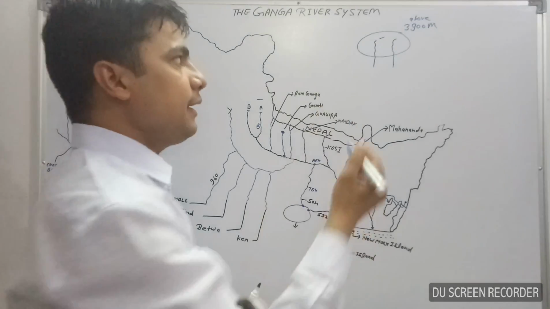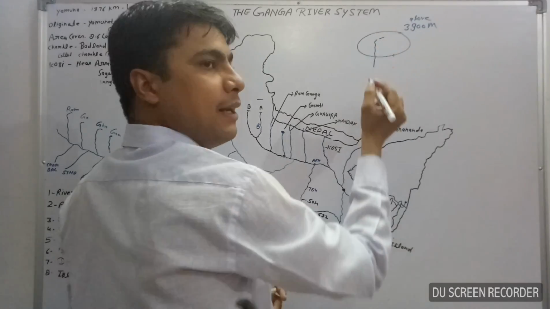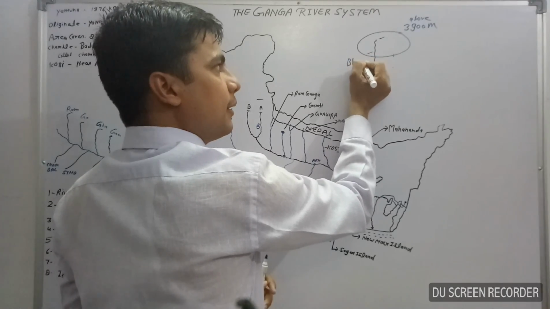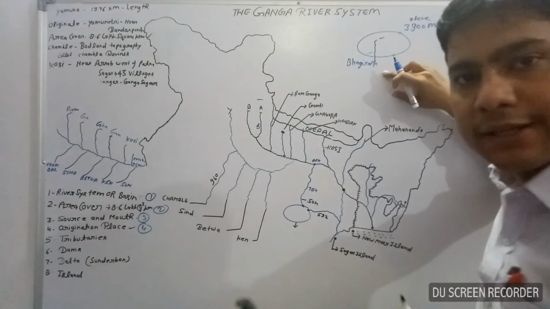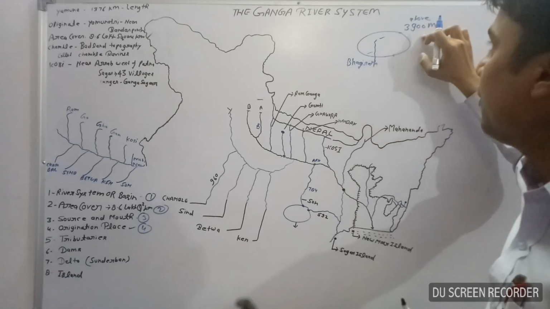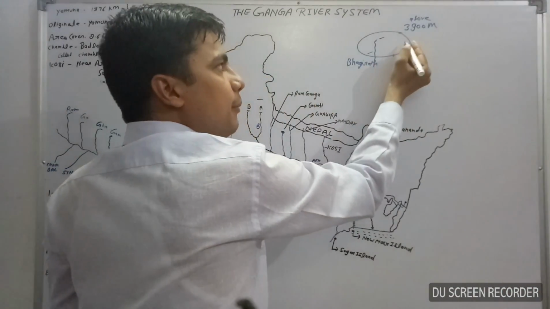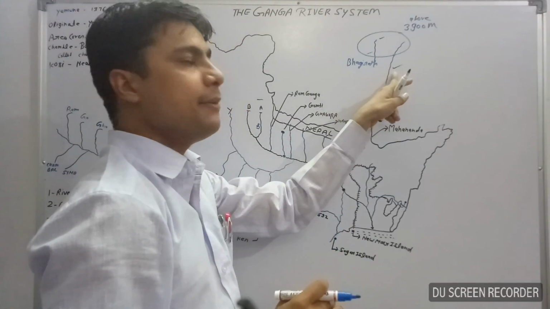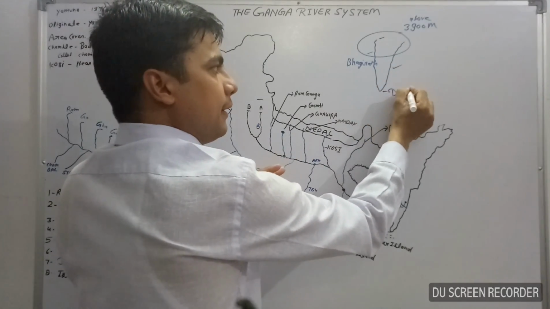You can see in Gangotri Glacier, the Ganga River originated with the name of the Bhagirathi, in Uttarakhand state, Uttarkasi district, near Gangotri Glacier, Gomukh Lake. Bhagirathi meets the Alaknanda River at Devprayag.